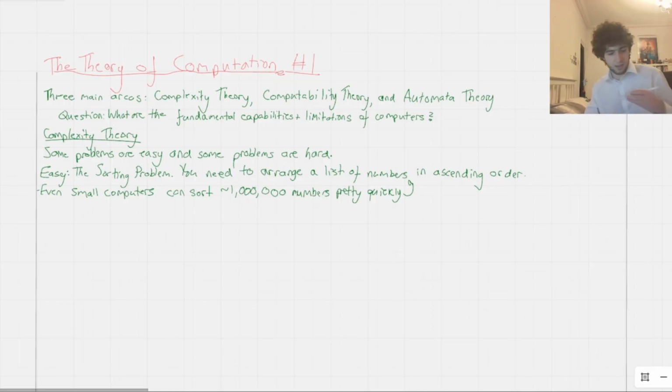But an example of a hard problem is known as the scheduling problem. And this is a problem that probably many of you have come across in your day-to-day life. Effectively, all this problem entails is being able to schedule a school week, for example.